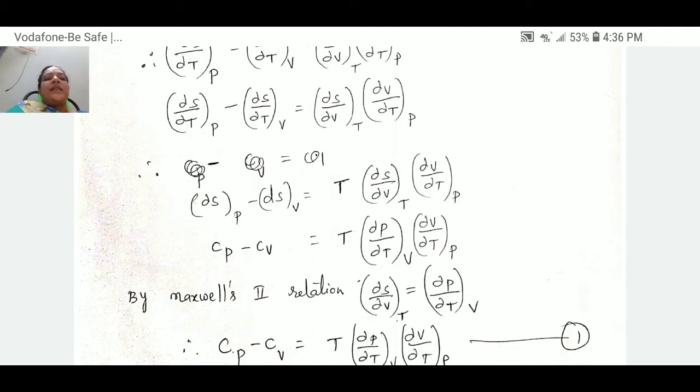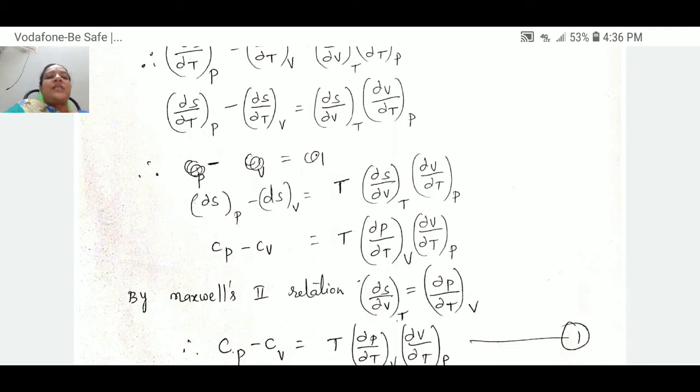Here we are using Maxwell's second relation. So in place of this dou s by dou v at constant t, according to the second relation, that must be equal to dou p by dou t at constant v.